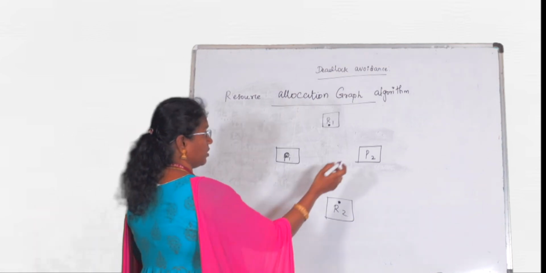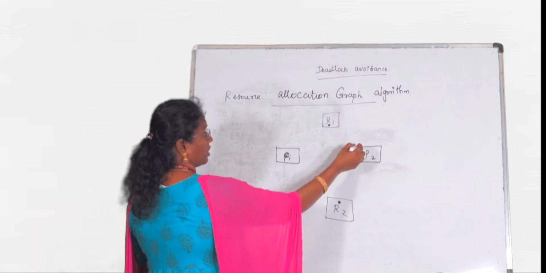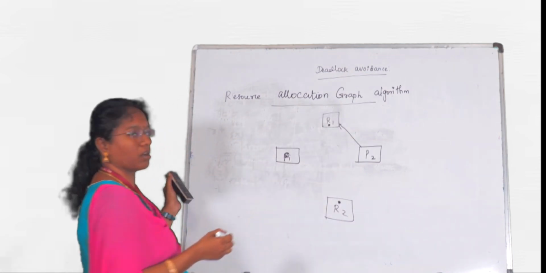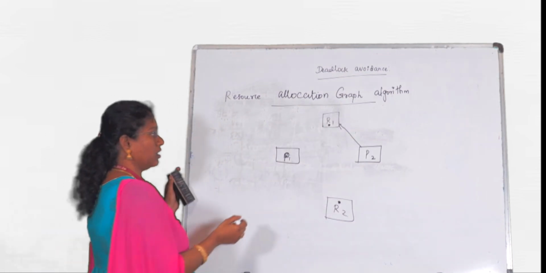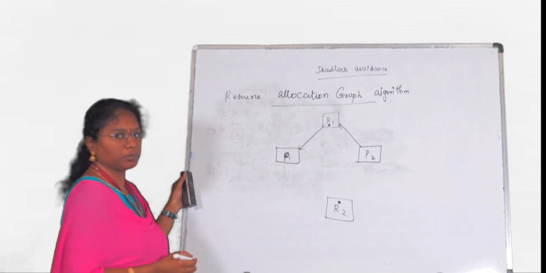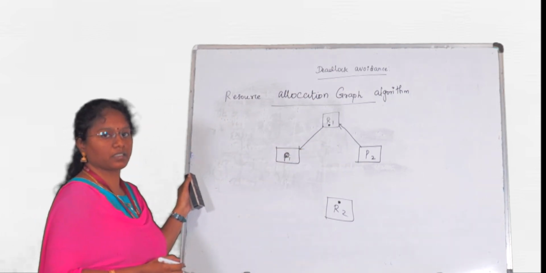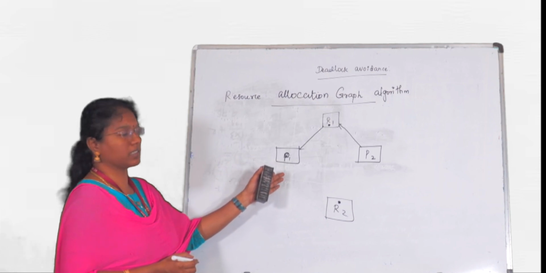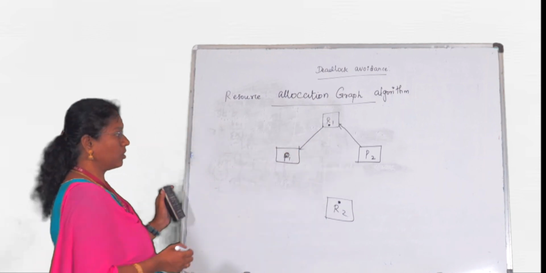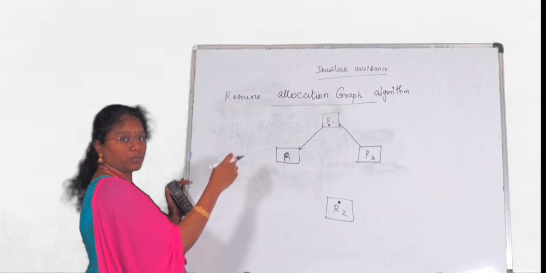So consider P2 has been requesting for the resource R1, but R1 has been allocated to P1. No problem. When P1 is executed, it automatically releases the resource R1, and then P2 will get it. And now here, before entering into our concept, I need to explain to you